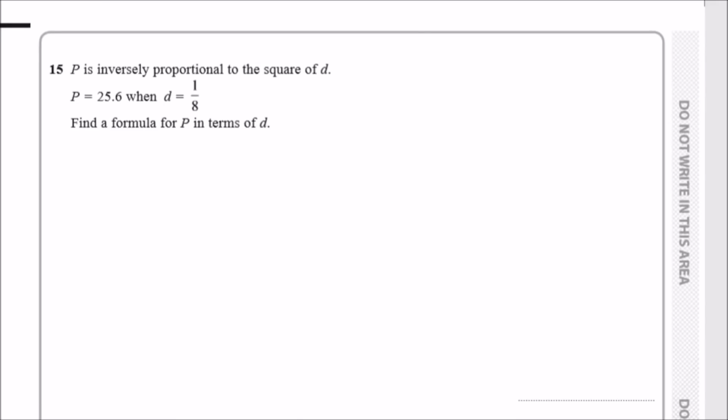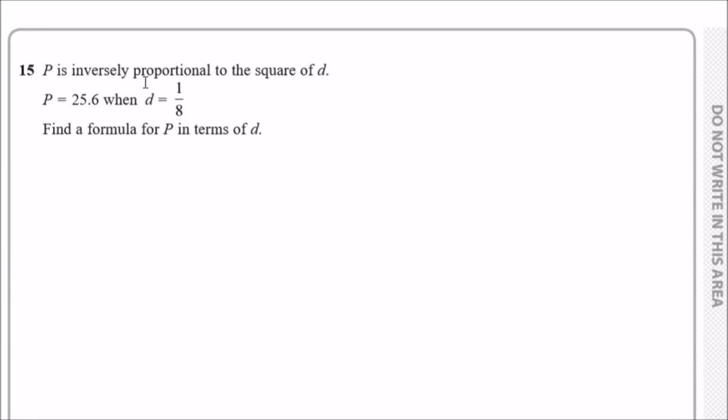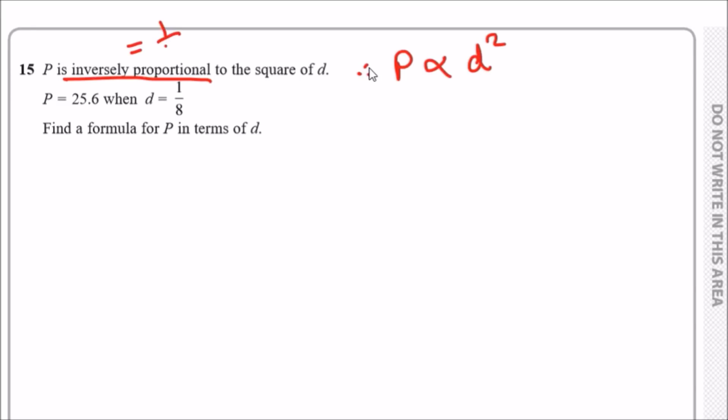Okay, number 15, guys. So this is another easy one. Right, P is inversely proportional to the square of D. So we just have to rewrite the statement based on this expression. Firstly, the letter P is inversely proportional, so we could just let it be this alpha symbol for now, to the square of D, so D squared. Now, if it's inversely proportional, this implies that we got 1 over K. That's the scale factor, it's 1 over K. So this alpha is basically 1 over K. So we can rewrite this now as P equals 1 over K times D squared.